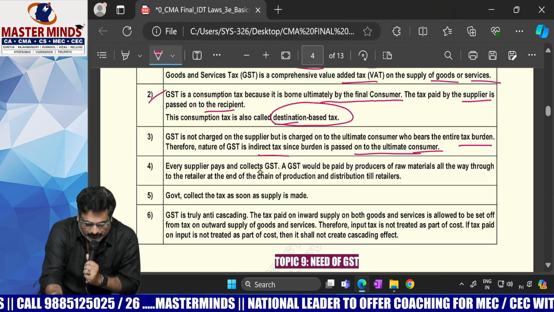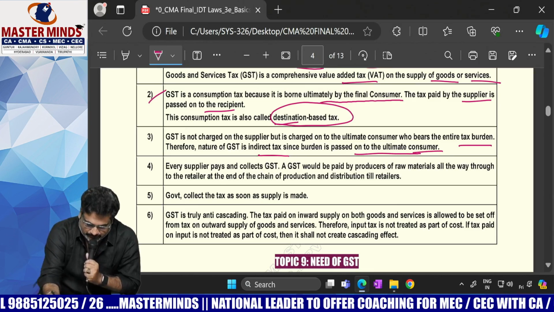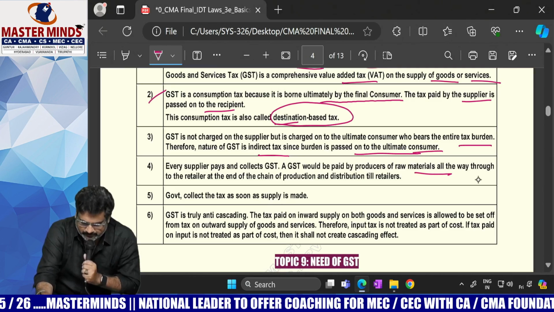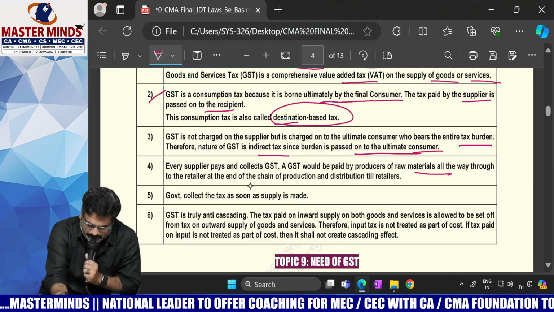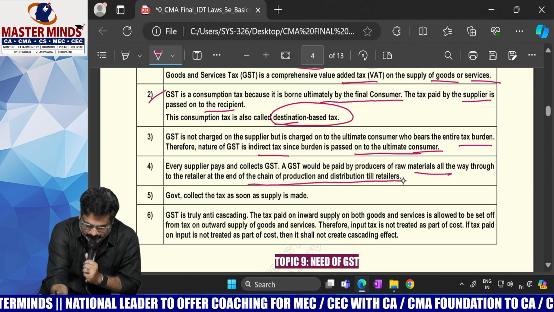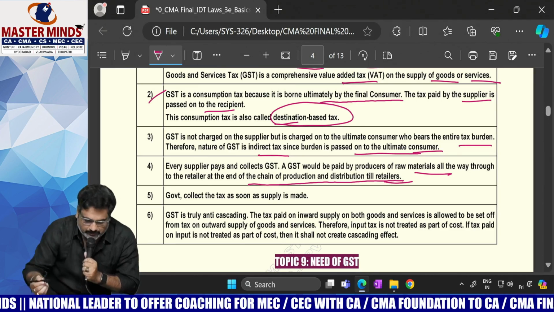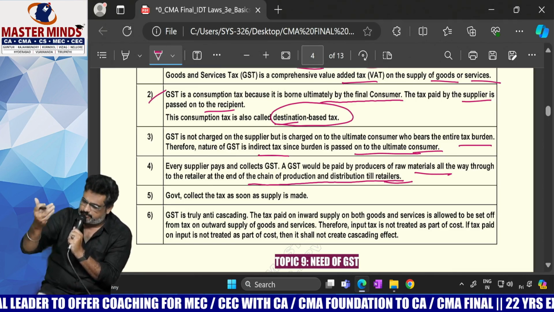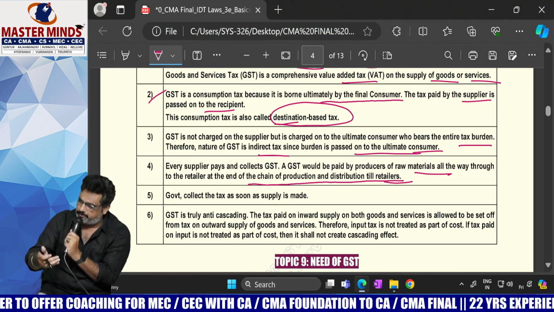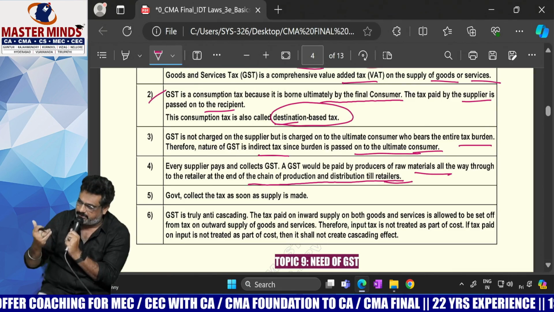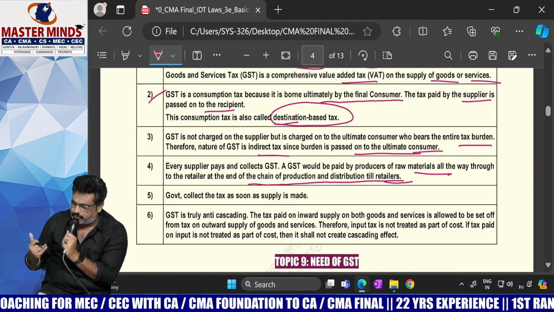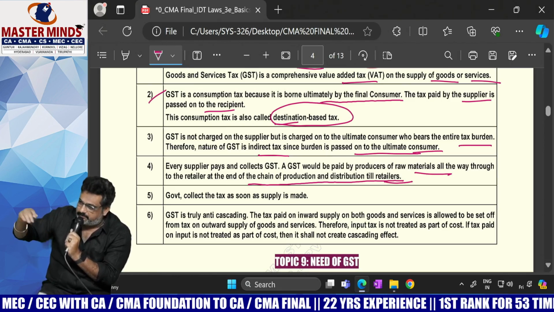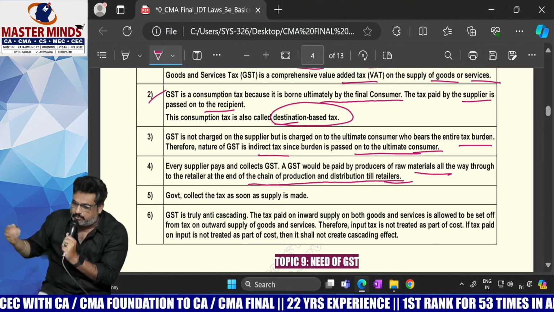Next one: every supplier pays and collects GST. GST would be paid by the producer of raw material all the way through to the retailer at the end of the chain of production and distribution. This means they are explaining the supply chain there: manufacturer to distributor, distributor to wholesaler, wholesaler to retailer, and retailer to consumer. Until the goods reach the hands of the consumer, the tax burden will be shifted from one person to another.